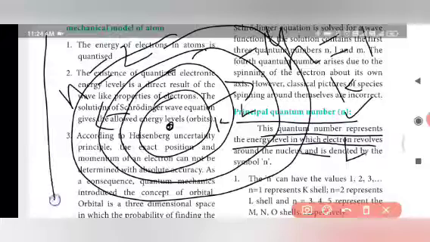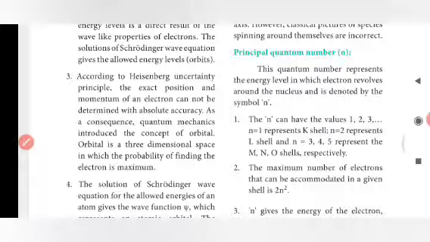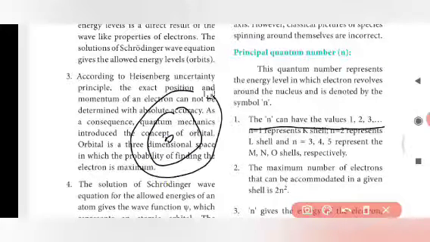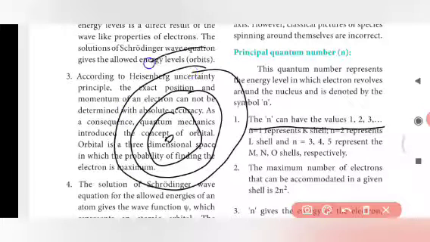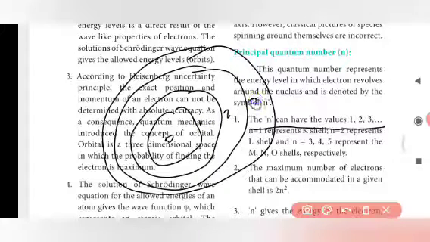See this diagram. The principal quantum number represents the energy level in which the electron revolves around the nucleus. Only the electrons revolve around the nucleus in a path of energy levels. That is called a shell and is denoted by the symbol n. n can have the values n equal to 1, 2, 3, 4, and so on, because we have many energy shells around the nucleus.